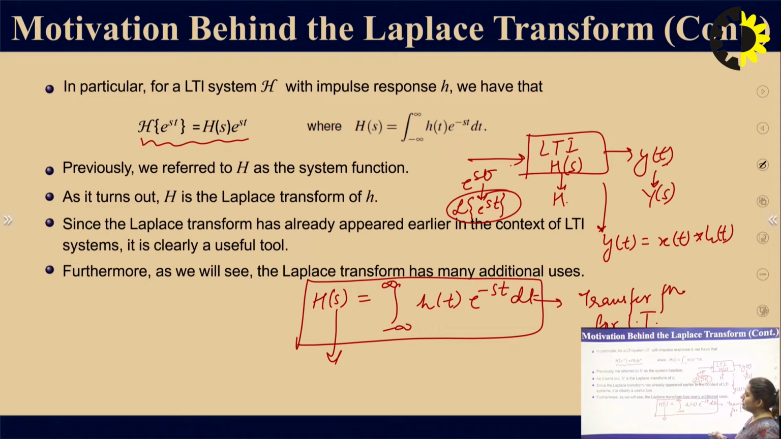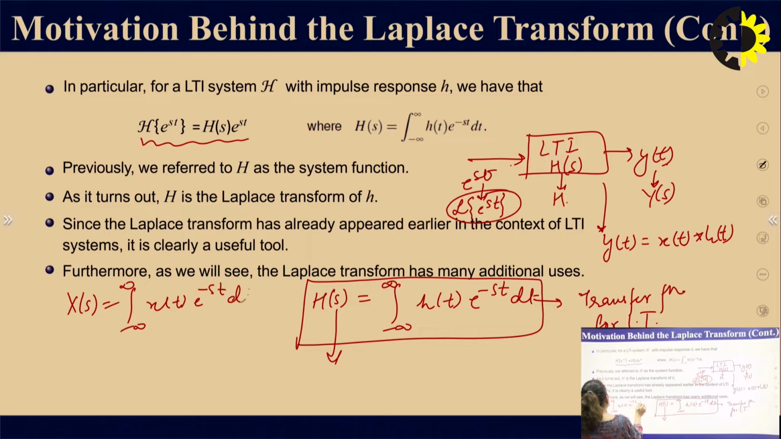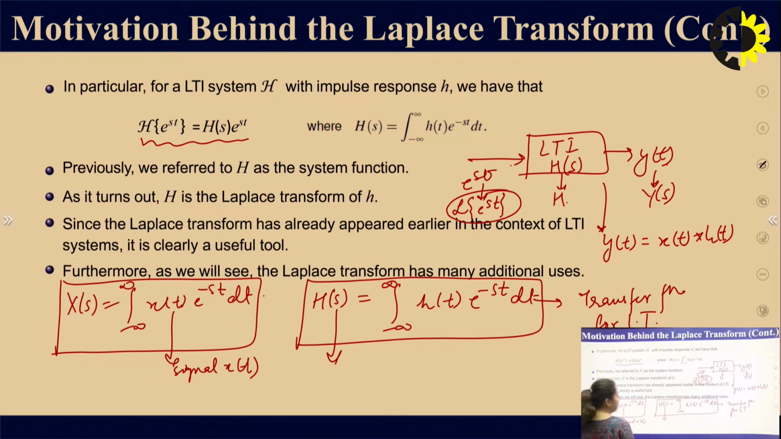So with this equation, we can easily find out what will be the Laplace transform of a signal x(t). We can generalize this formula: X(s) is the integral from minus infinity to infinity of x(t) e to the power minus st dt. This is the more general formula for finding the Laplace transform of a signal x(t). So if a time domain signal x(t) is given, we can easily find the Laplace transform with the help of this equation.